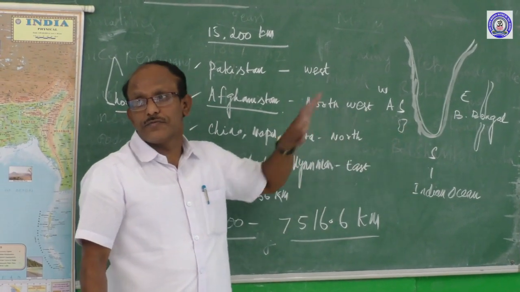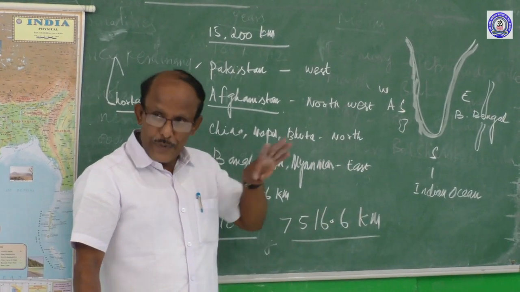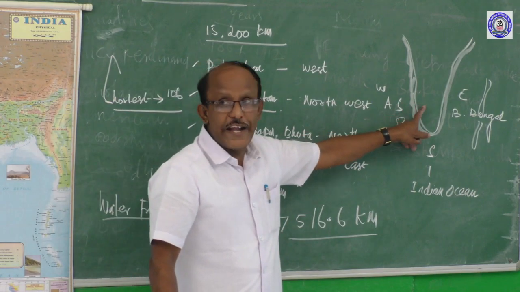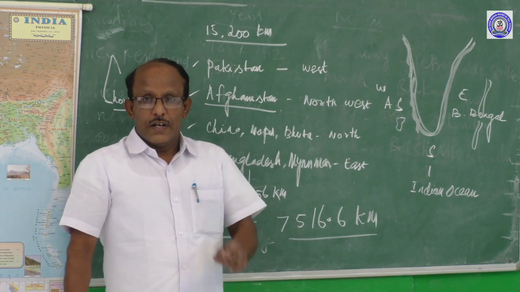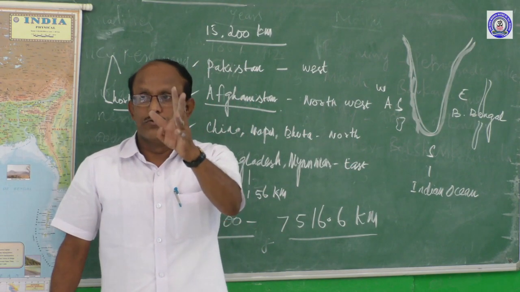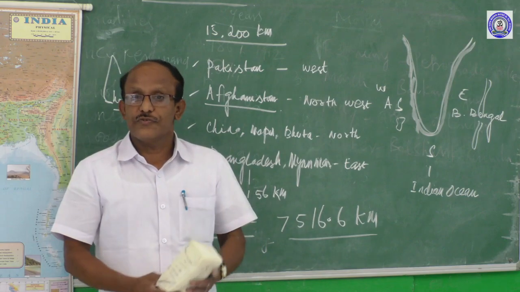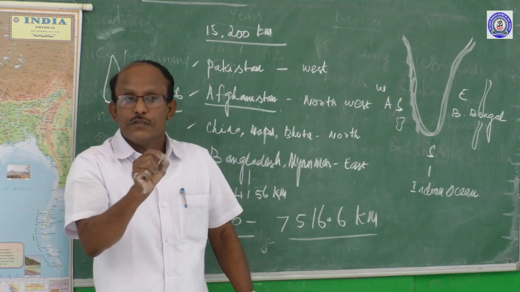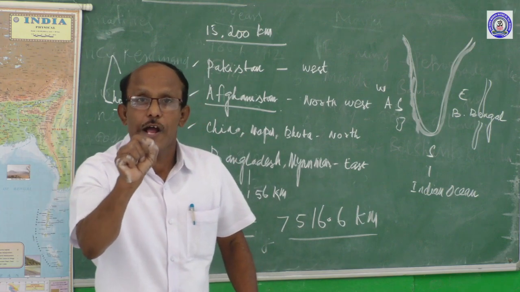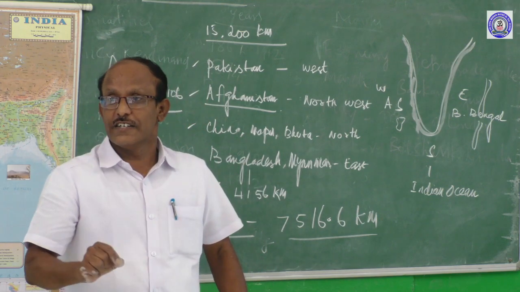This island also belongs to India. So if you take the mainland alone, we have to see the total coastline of India's mainland.